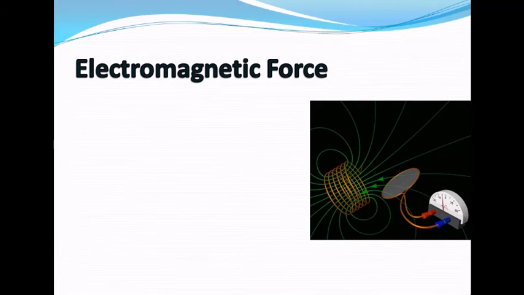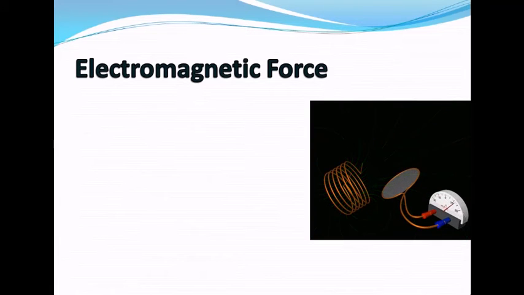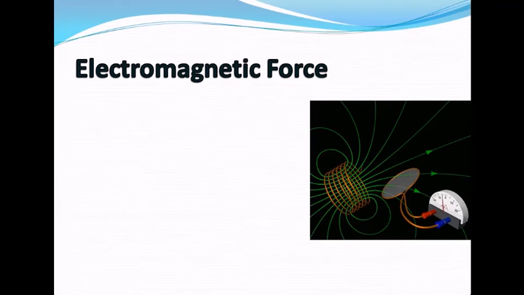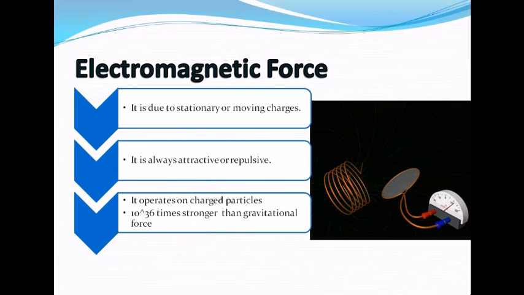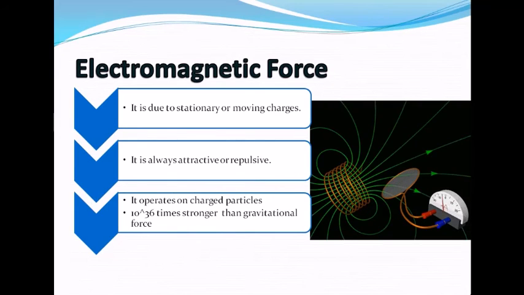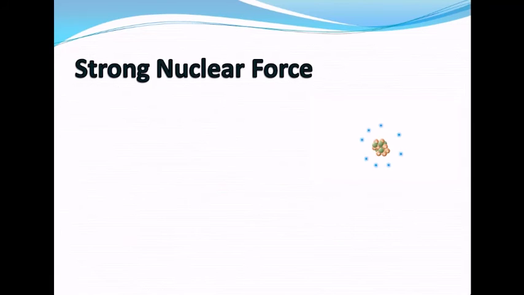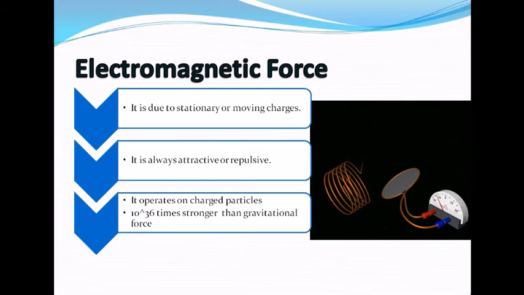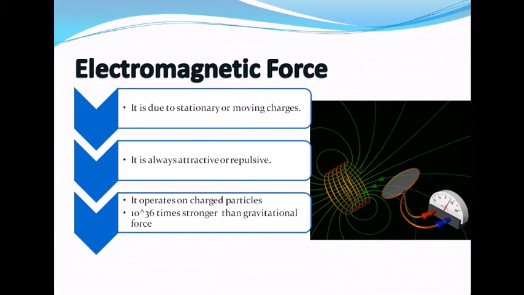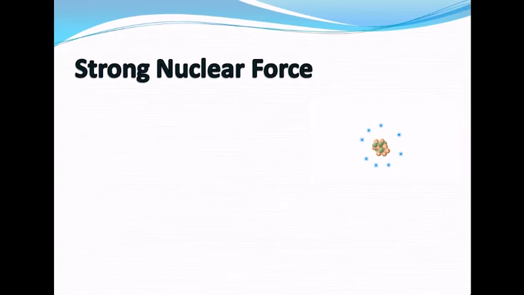Electromagnetic force. When we switch on a button, a fan starts or a light switches on. The force responsible here is the electromagnetic force. Its origin is due to charges, whether stationary or moving. It may be attractive or repulsive in nature, and it operates only on charged particles, and it is 10 raised to 36 times stronger than the gravitational force.